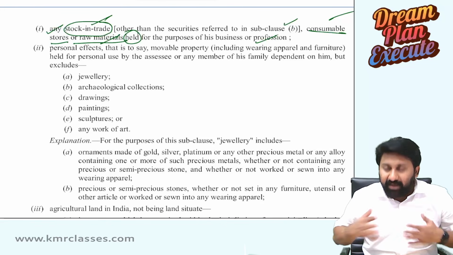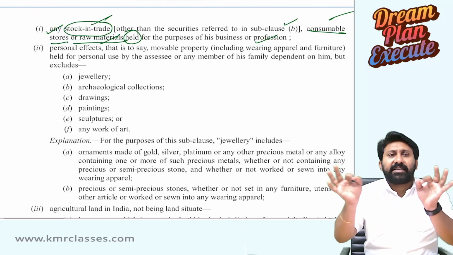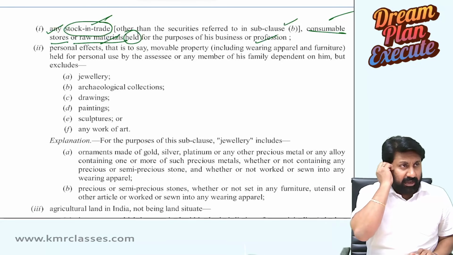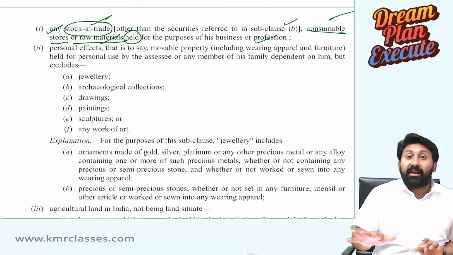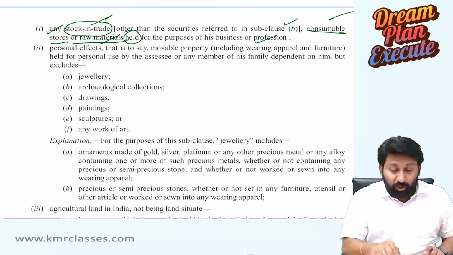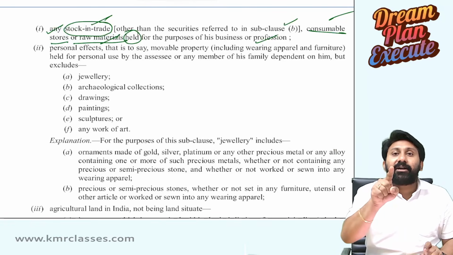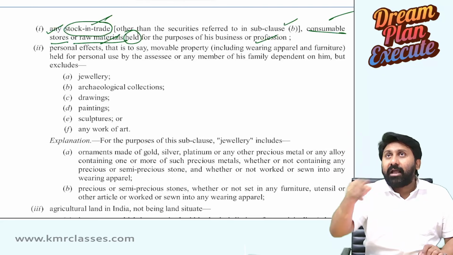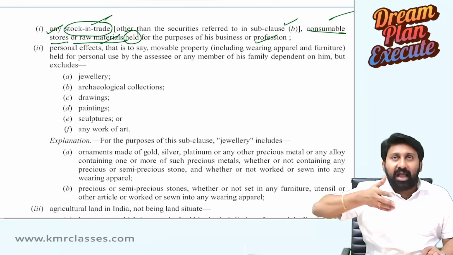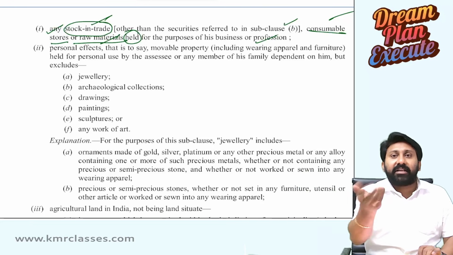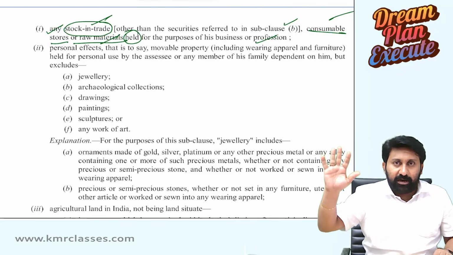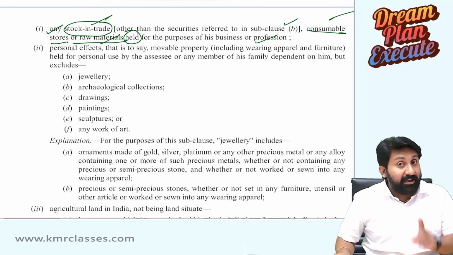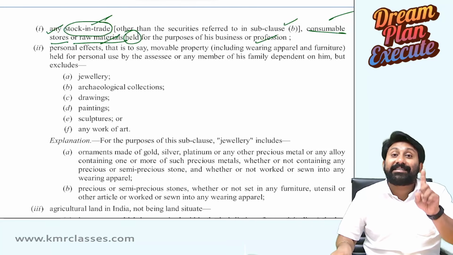My business is purchase of shares and sale of shares. Purchase and sale. That comes under the business head. Though it is a stock in trade, which head will it go to? Business head. I will claim a lot of expenses. I will claim the incomes. Net is called profit. On that I will pay the tax. That is different. It's a business income for me, provided the stock is held as stock in trade.